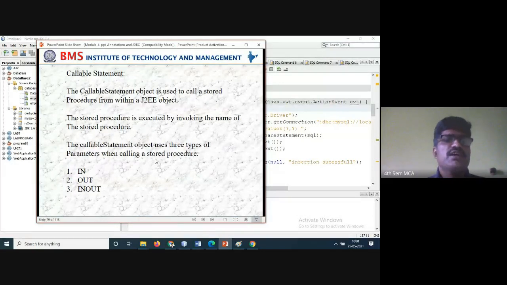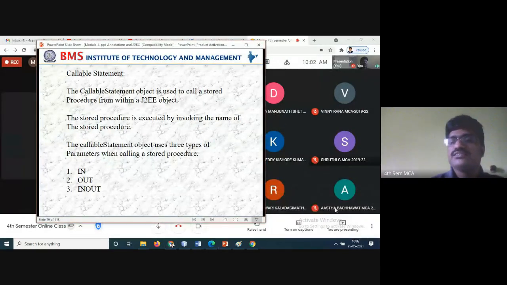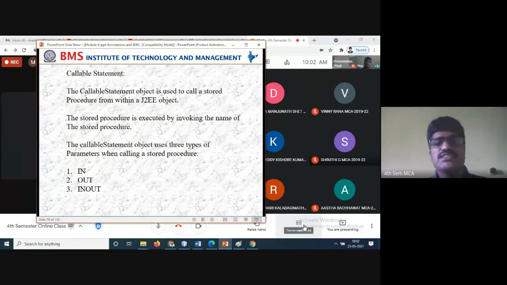Next you have the callable statements. The callable statement object is used to call a stored procedure from within a J2EE object. You can store the values you are retrieving. If you are searching for information and getting it, and you want to store that data somewhere, you can store it. The stored procedure is executed by invoking the name of the stored procedure. So if you want to store information, you can store it.